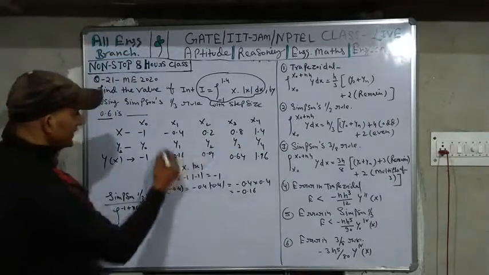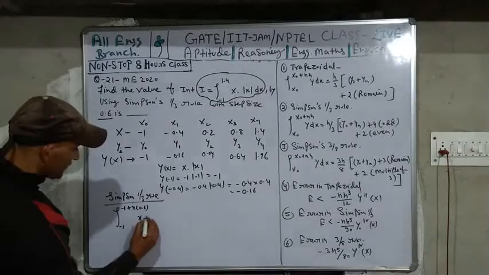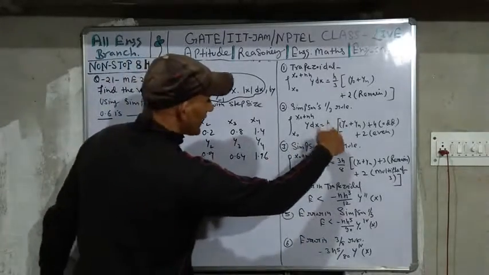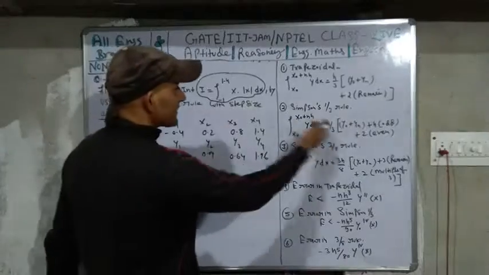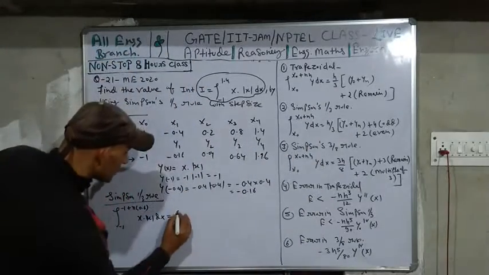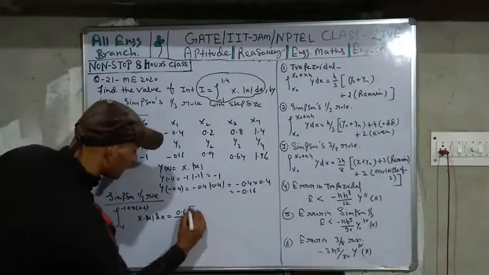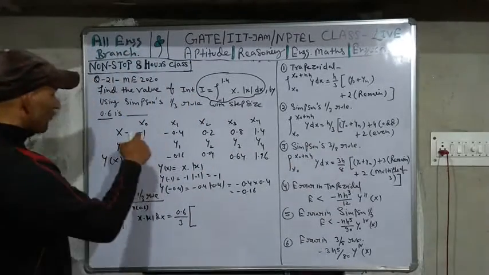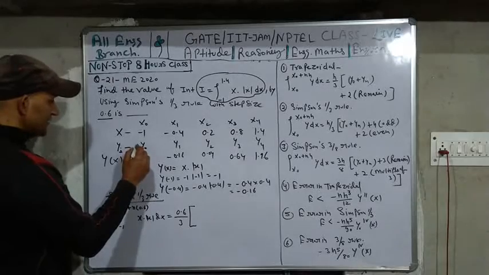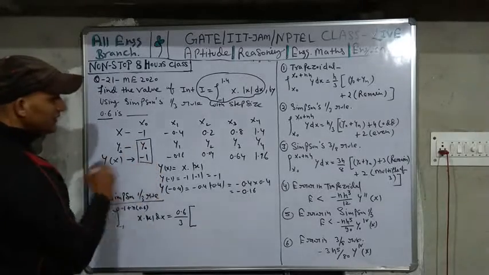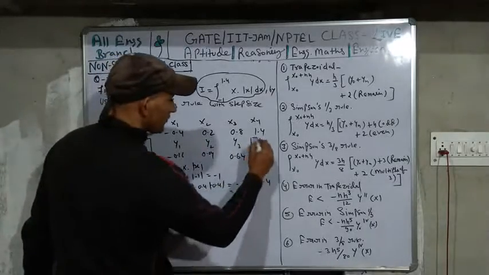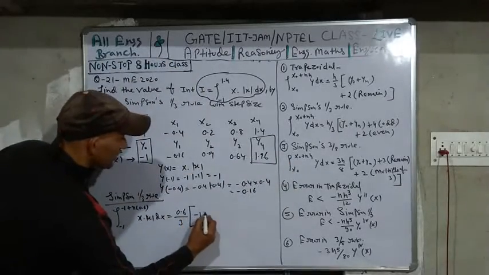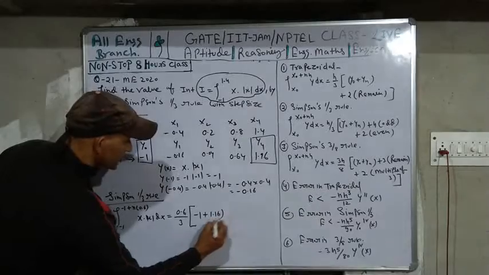And y dx, what is y? Y is x into mod of x, dx is equal to h upon 3. What is h? H, the step size, is h is equal to 0.6 upon 3. Then y0 plus yn. So your y0 is this, and your yn is this, y4. So you will write minus 1 plus 1.96 here.